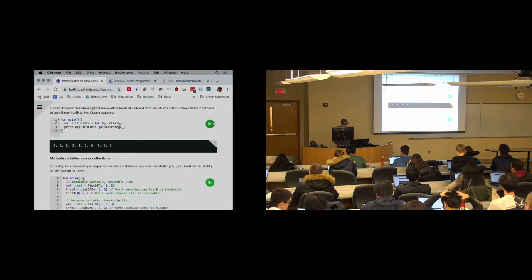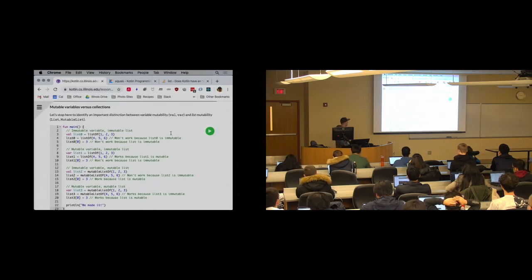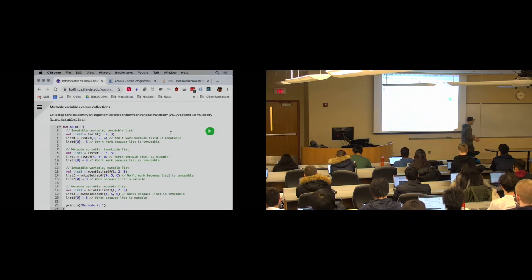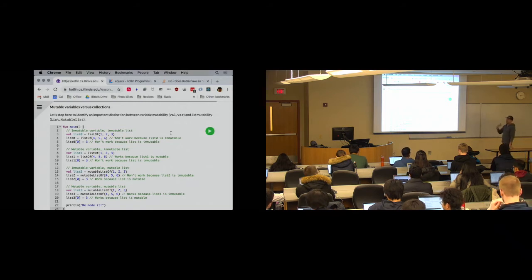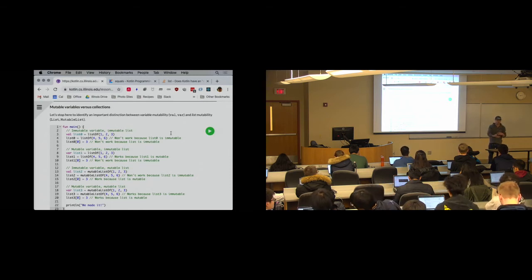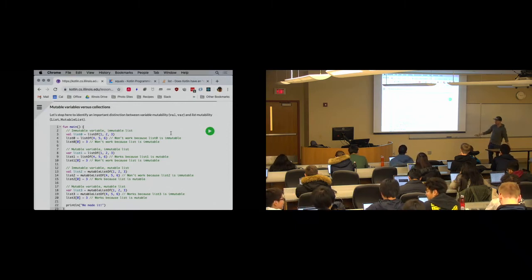Okay, so this was by far the most fun example that I wrote up for today's lesson. Hopefully this will make things crystal clear. List mutability and variable mutability, or collection mutability and variable mutability, are not the same thing, and they're both possible and interchangeable, right? So val and var are used to determine whether or not I can change the thing that a variable refers to. Mutable and immutable maps and lists determine whether or not I can change the elements inside the collection. Well, those are two different things.